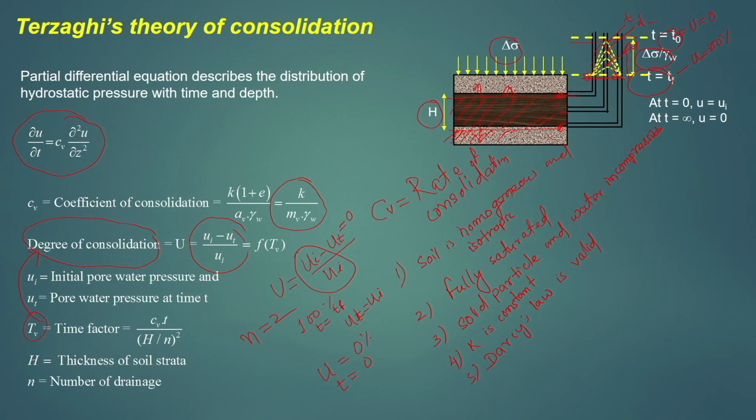Say for example, in this case if a rock stratum is present over here, then the water will not be able to escape there. In that case the water can escape only through this end of the soil and hence the n value will be equal to 1. Therefore, depending on the number of drainage paths, the n value can be 1 or 2 in this equation, and h is the thickness of the soil stratum.